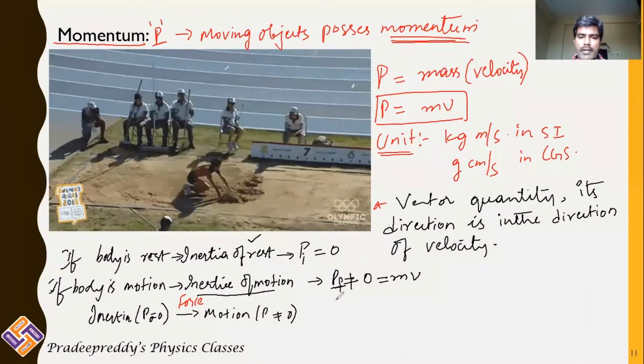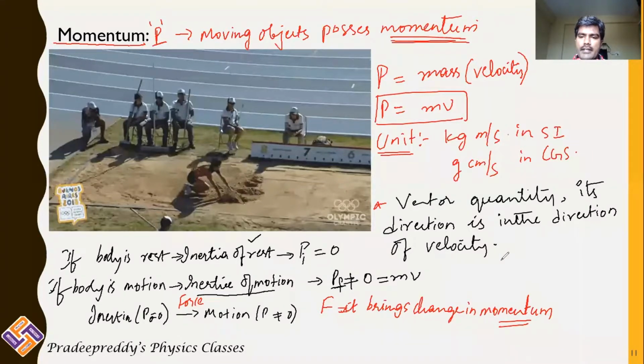So when you apply force on the body, what is it doing? It brings a change in momentum. So it is bringing a change in inertia. It is nothing but bringing a change in the momentum.